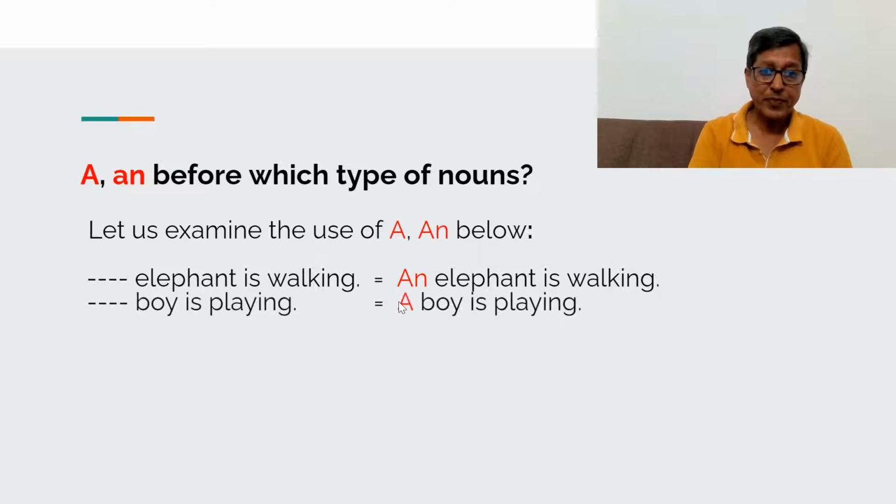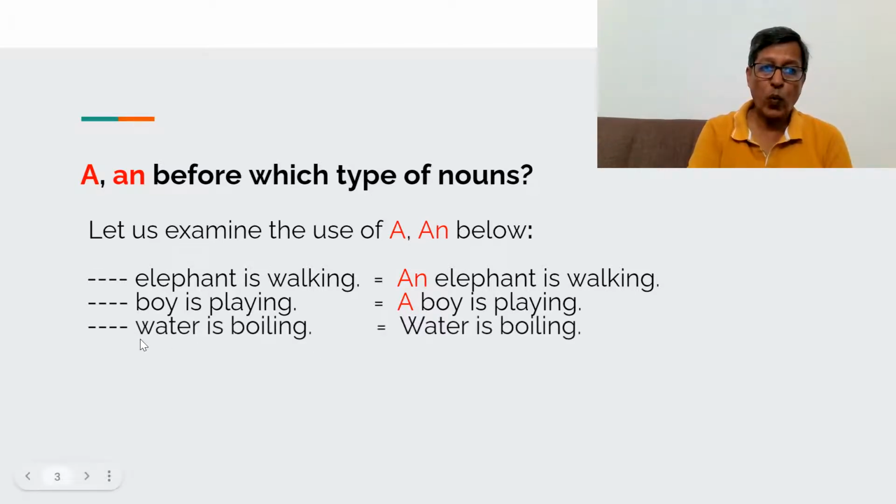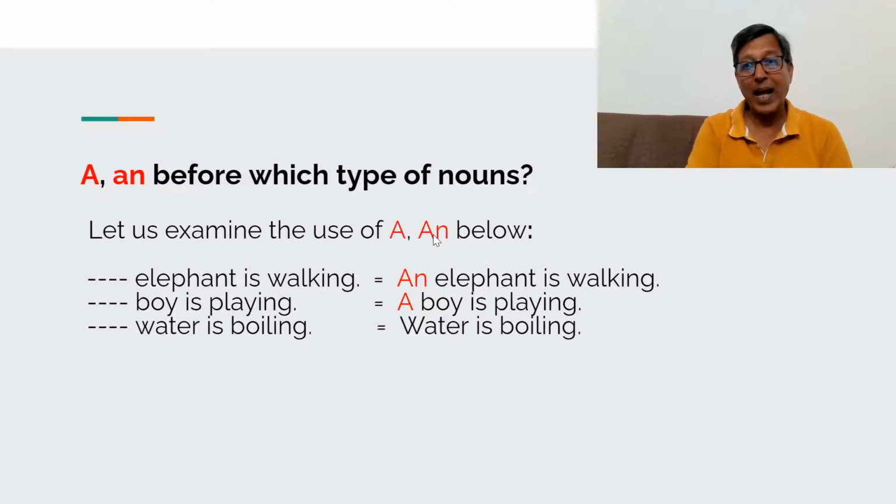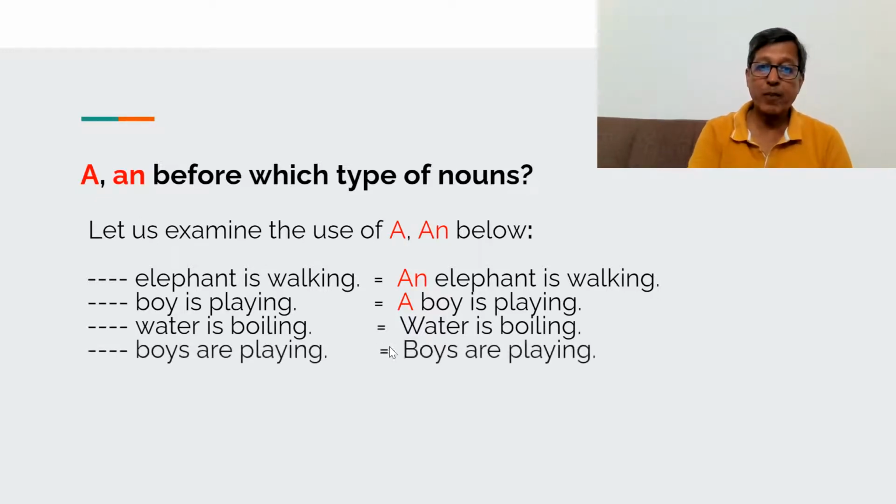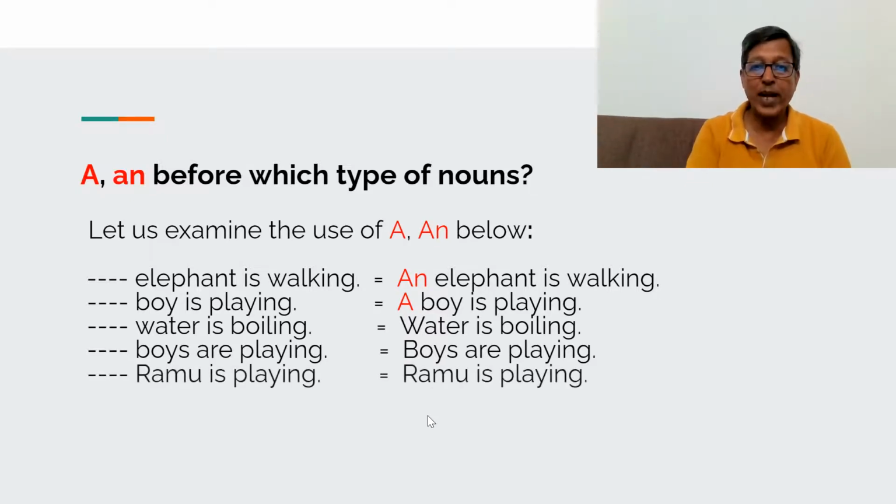Now the second, a boy is playing. Actually, the blank is here before boy, so it should be filled with a. Again, it is countable singular, a boy. The third is water is boiling, and the blank should remain blank. It should not be filled actually. So it should be water is boiling, no a, no an. For the next, boys are playing, boys, this is plural. So no a or an. And the last one, Ramu is playing, again, no a, an.